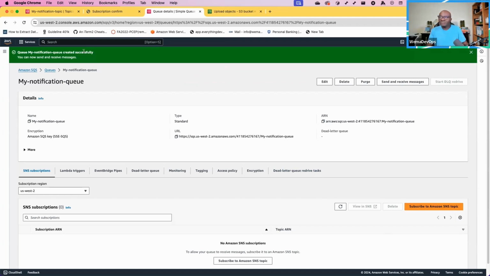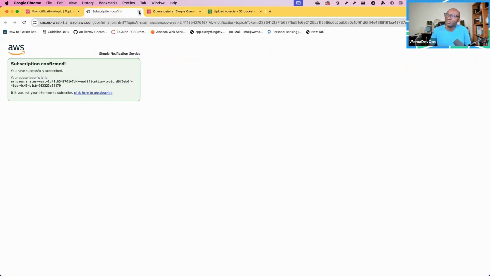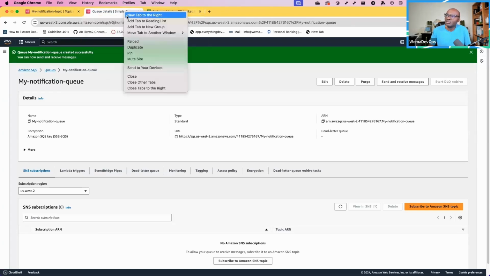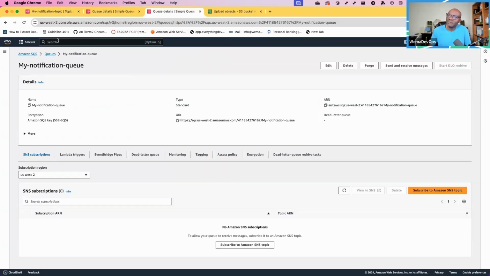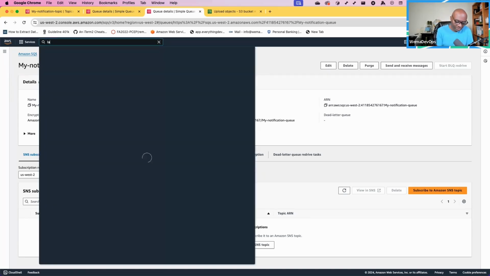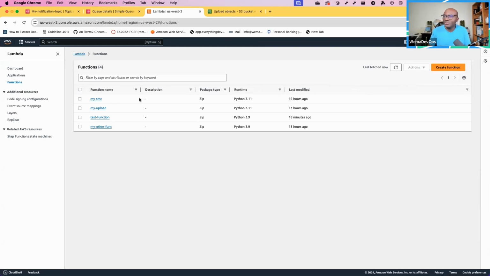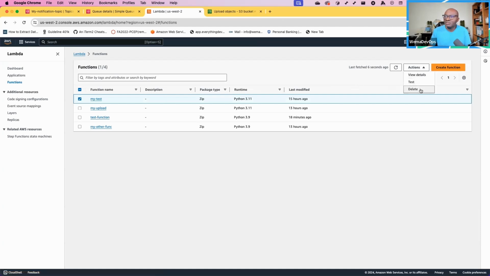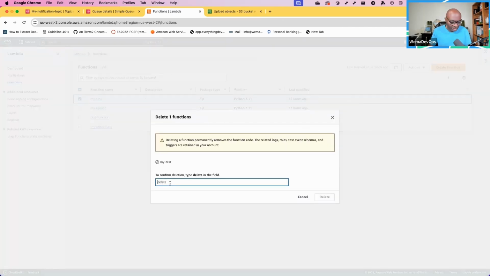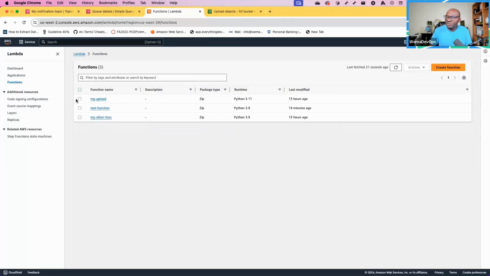Once we've created that queue, we will go ahead and create our Lambda. I'll close this, then duplicate this tab, and go to Lambda. I'll search for Lambda. While I'm at Lambda, I have a number of Lambda functions, so I will just go ahead and delete these functions.